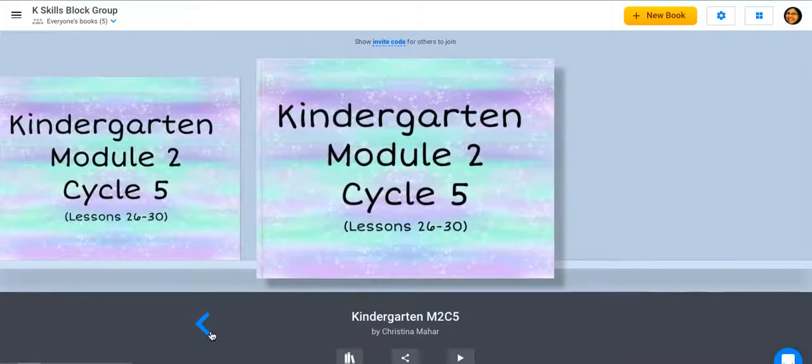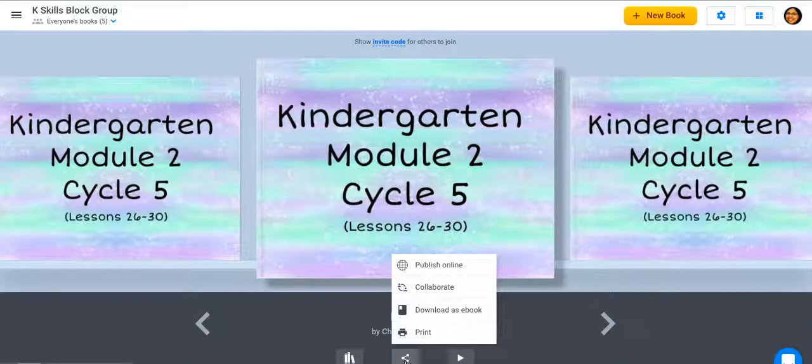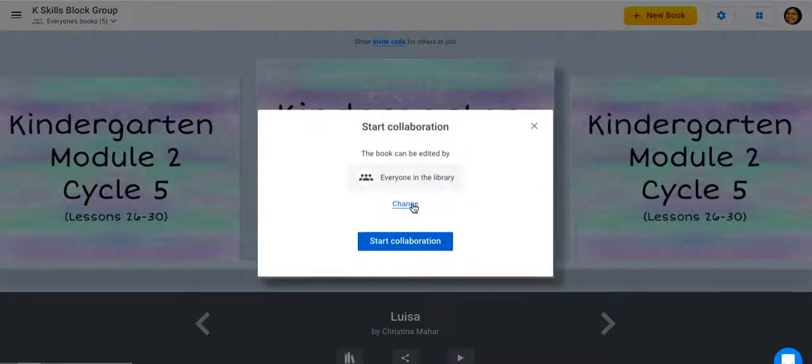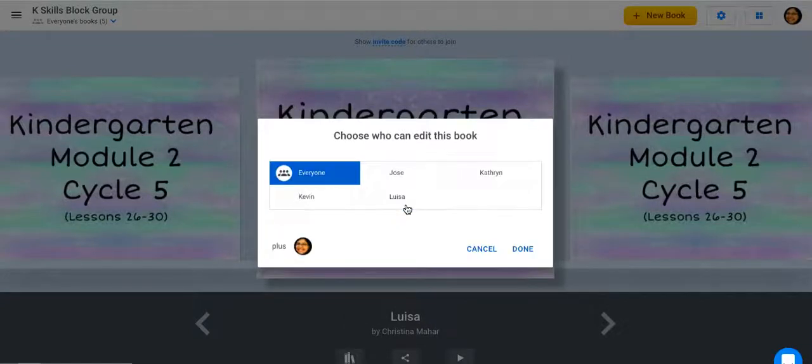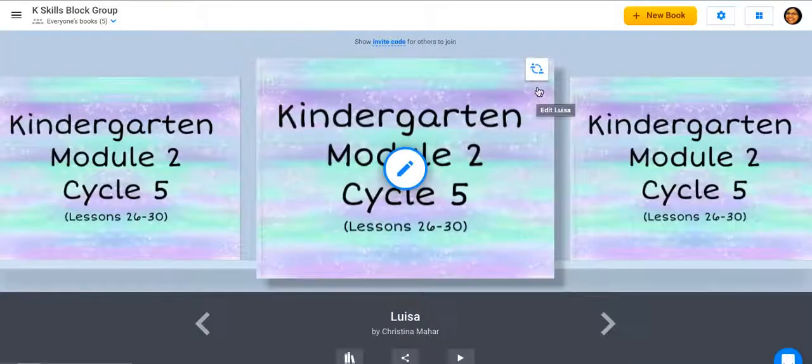The next step that's very important after I have made all the copies for the students that I want, I need to turn on collaboration for these students so that when they log into my library, they can edit this book and not just view this book. And the way to do that is to go to the share button, click collaboration, and change the collaboration. Typically, you could just hit everyone if this is a group project, but since I just want Louisa to be working in this book, I'm going to click change, and I'm only going to click her name, and I'm going to hit done.